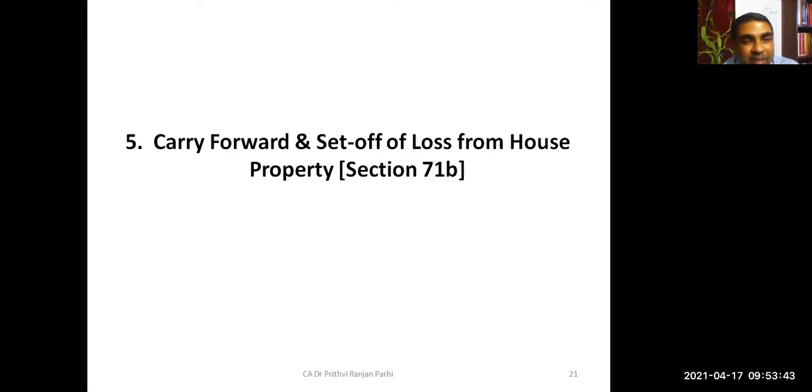Now, the next topic is about carry forward of losses, which we'll be learning in our next class. Any query you have so far? Whatever you have learned, if you have any query, then please let me know.